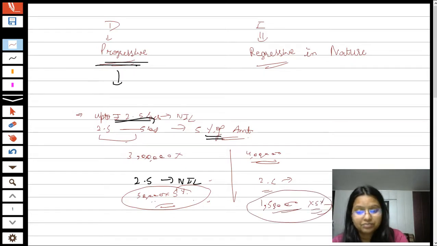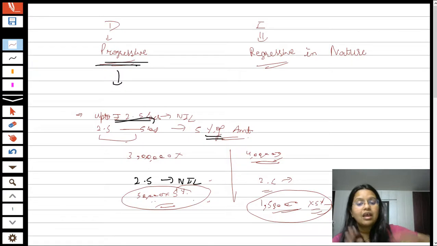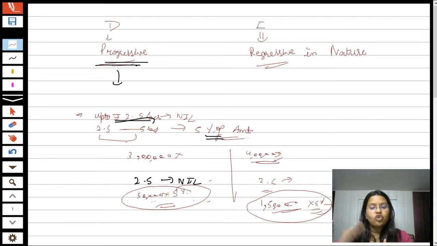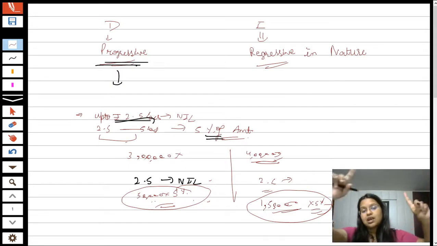So the person who is earning a higher amount of income has to pay a higher amount of income tax, and the person who is earning a lower amount of income, that is 3 lakh only, is required to pay a lower amount of taxes. It means progressive in nature, because with the progress in income, the taxes are also progressing.